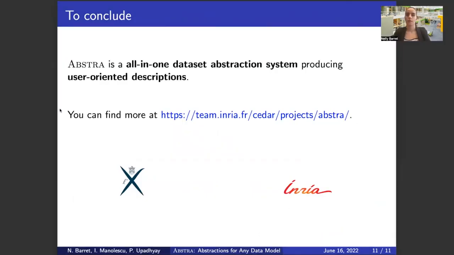To conclude, ABSTRA is an all-in-one dataset abstraction system which is able to produce user-oriented descriptions.